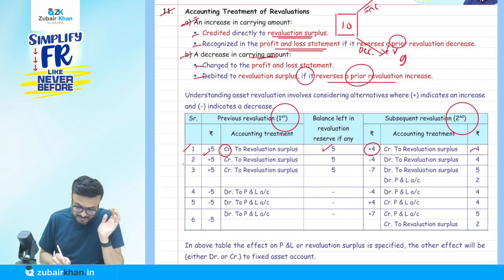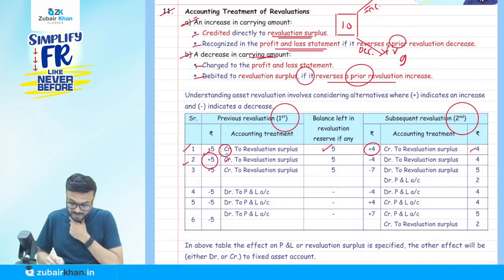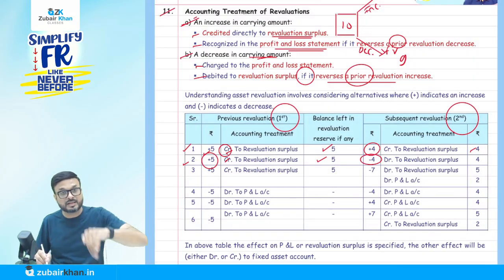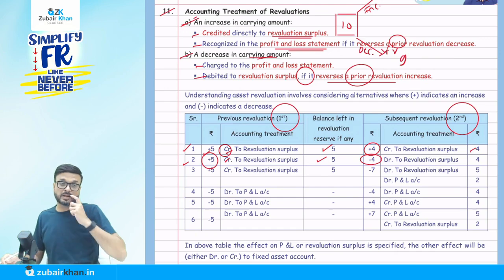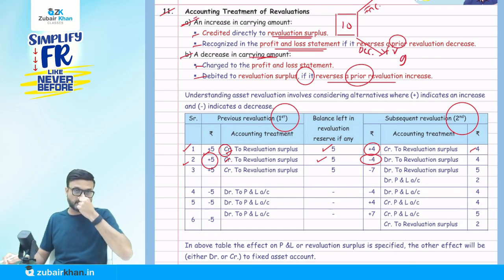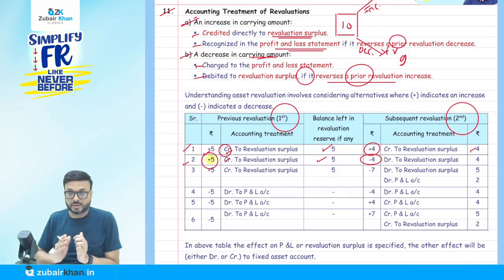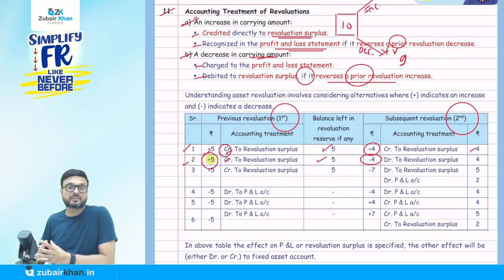Now the second example. In the first year it increases by 5. No problem: the PPE account will be debited, revaluation surplus will be credited. How much balance do you have in revaluation surplus? 5. Now it decreased, you can see the negative 4. A decrease in assets should be credited, so the PPE account will be credited. But which account do we debit? Previously we credited revaluation surplus, so we have a balance of 5 in revaluation surplus.